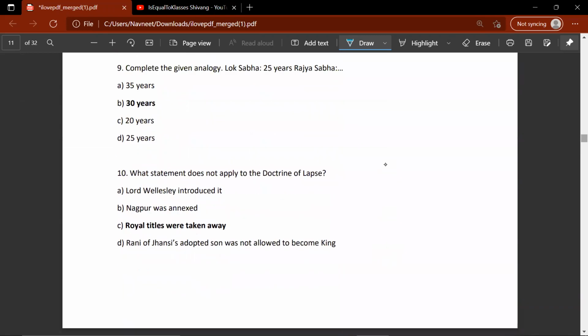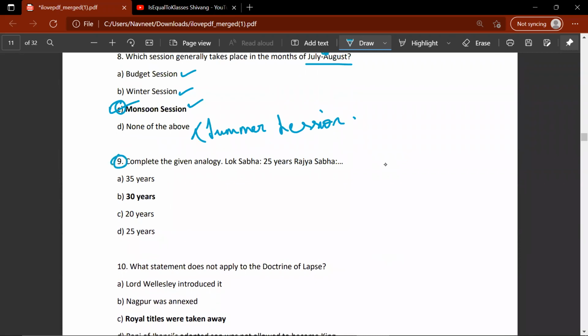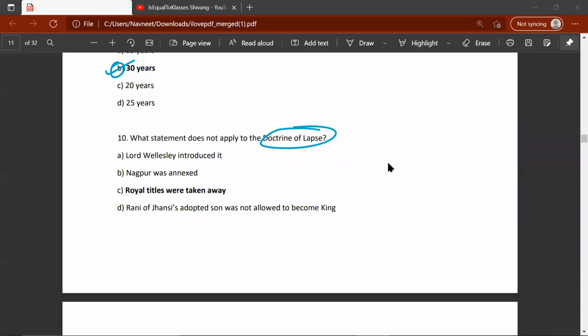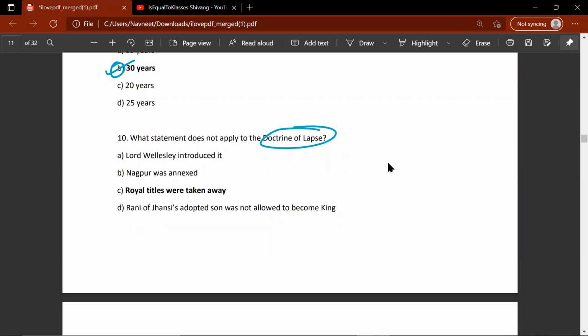The ninth question. Complete the given analogy: Lok Sabha 25 years, Rajya Sabha be 30 years. The 10th question, what statement does not apply to the doctrine of lapse? A, Lord Wellesley introduced it. B, Nagpur was annexed. C, royal titles were taken away. Or D, Rani of Jhansi's adopted son was not allowed to become the king. The correct answer would be A, Lord Wellesley introduced it.